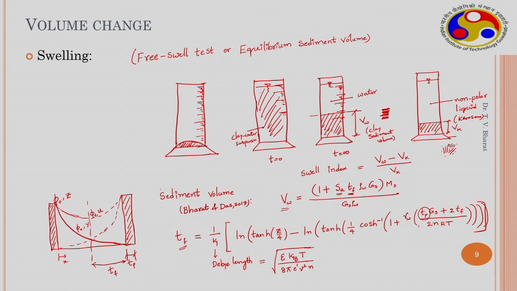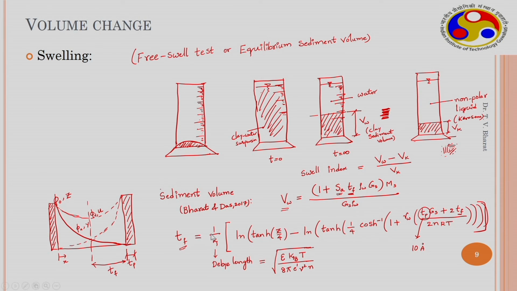Thickness of clay platelet, generally for smectite minerals, varies between 10 angstrom units to 40 angstrom units. We can use an average value of 10 angstrom units, and even it could be less than that, but we can use a mean particle size of 10 angstrom units, and this is not very sensitive. Even if you use 40 angstrom units, it does not significantly alter. So, specific gravity and thickness of film.